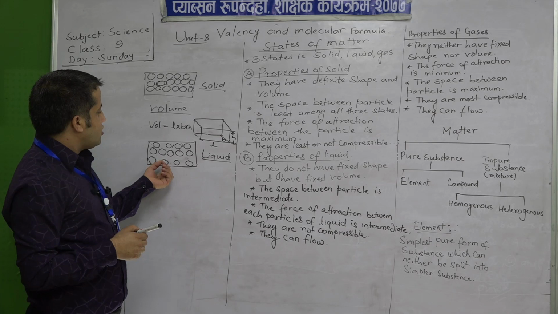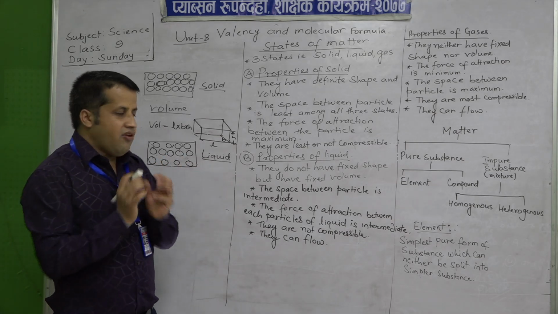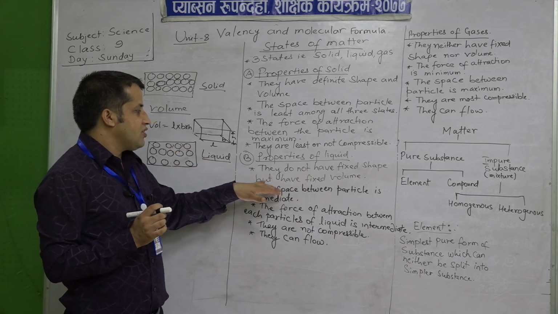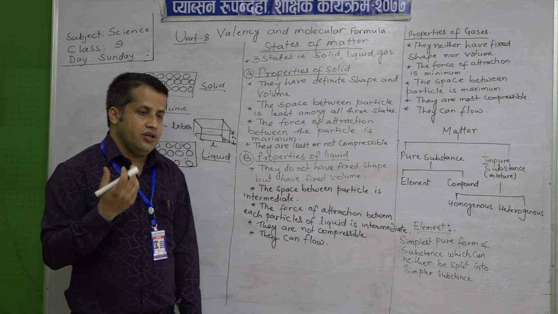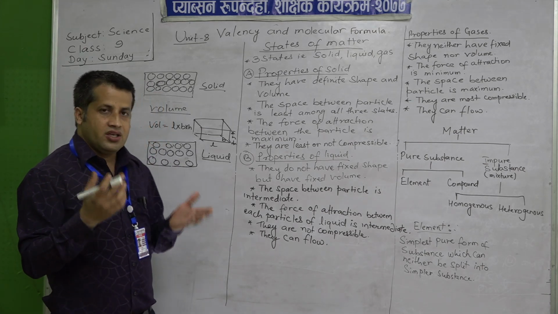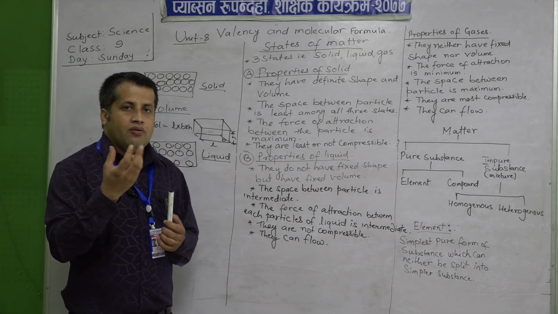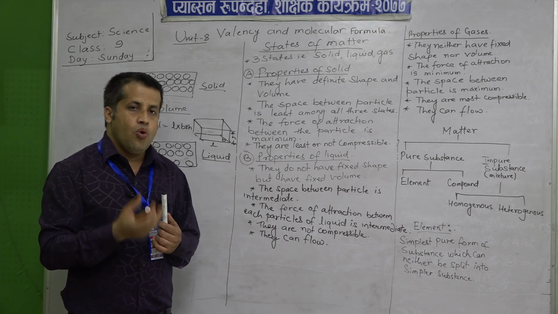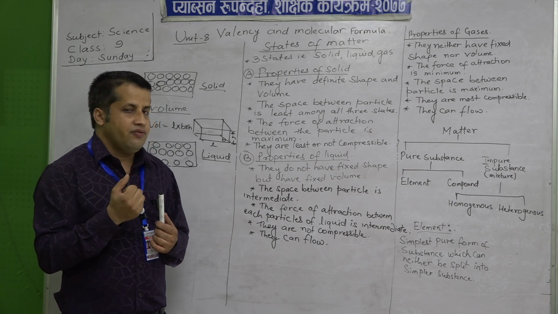Because the atoms are slightly far away from each other, they do not have fixed shape, but the volume is fixed. You already know the volume of liquid is fixed. So, if you have a water bottle of 1 liter capacity, you cannot fill more water in it, because the liquid has a fixed volume.